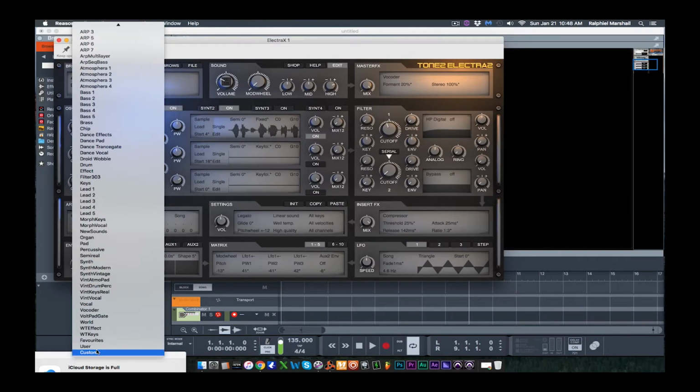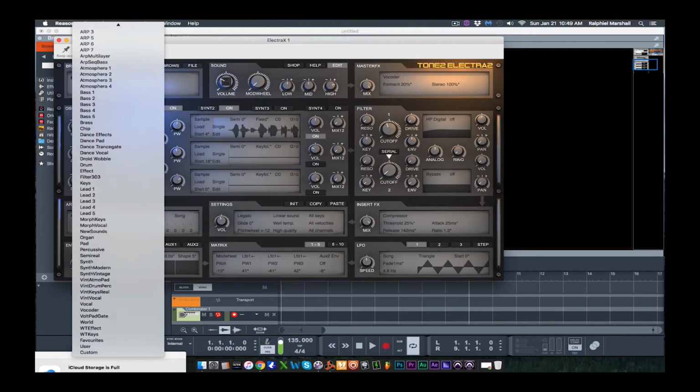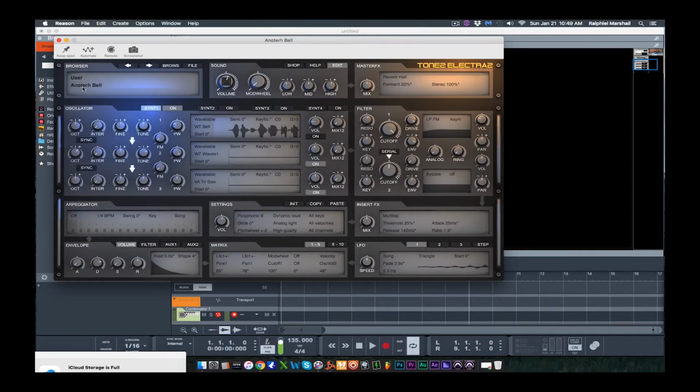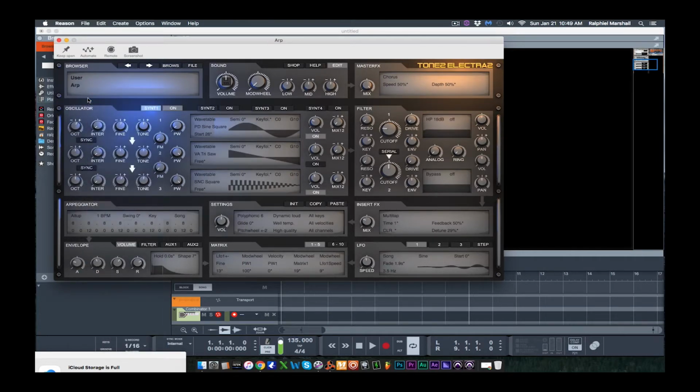Go into my custom patches. Actually, I'm going to go to my user patches. That's where I have a lot of stuff at. Let's see what this ARP sounds like.